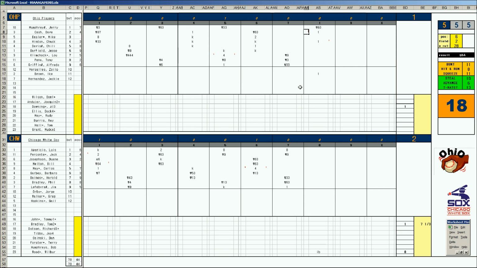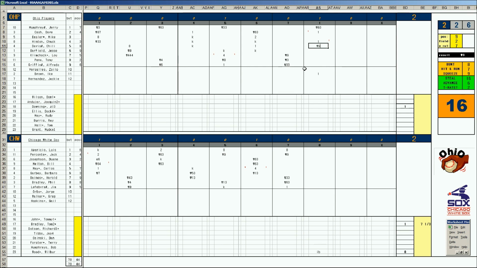So you have runners on the corners with 1 out, and it's Chili Davis, Wilbur Wood in a tie game. They're going to bring the infield up in the 8th. Wilbur Wood skies it into right field. This could be a sac fly. You have Baines a 2, E7 in right field, but it's not. It's a fly ball 9, so he doesn't get to tag up. So a great break for the White Sox. Most of the time that would be a sac fly.